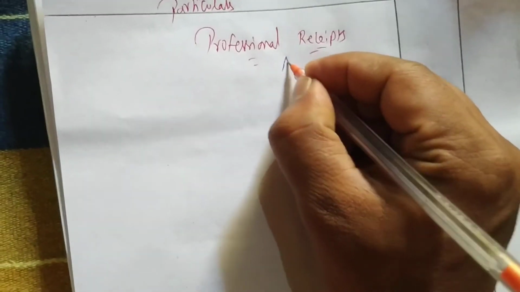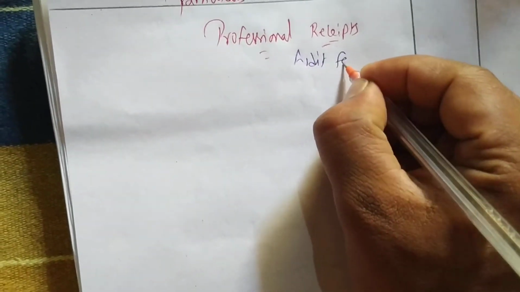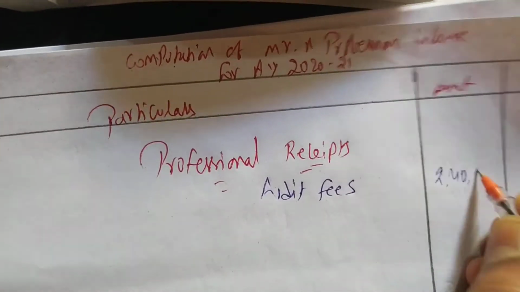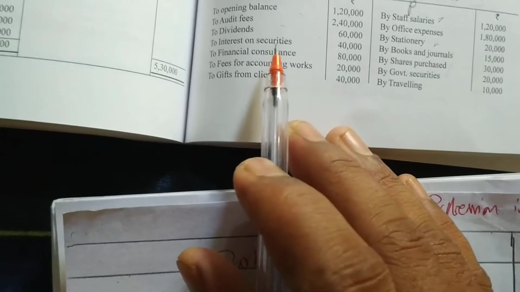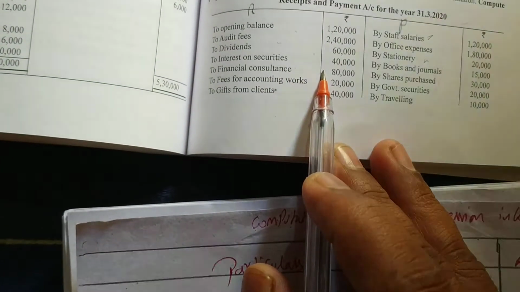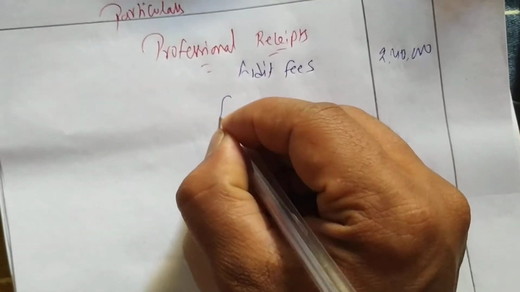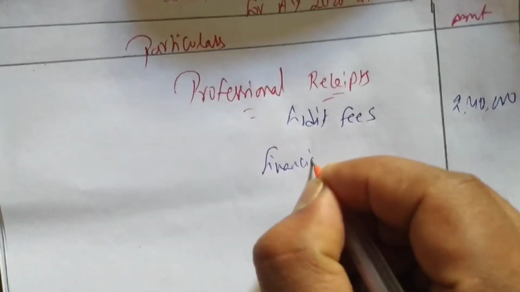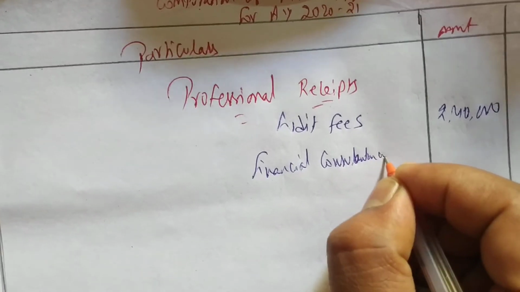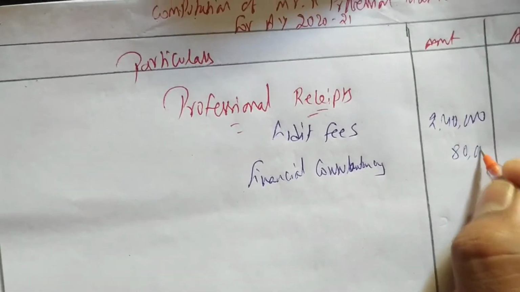In that, first we have audit fees. How much is audit fees? 2,40,000. Next we have dividends, should not consider. Interest on securities, do not consider. Financial consultancy 80,000.